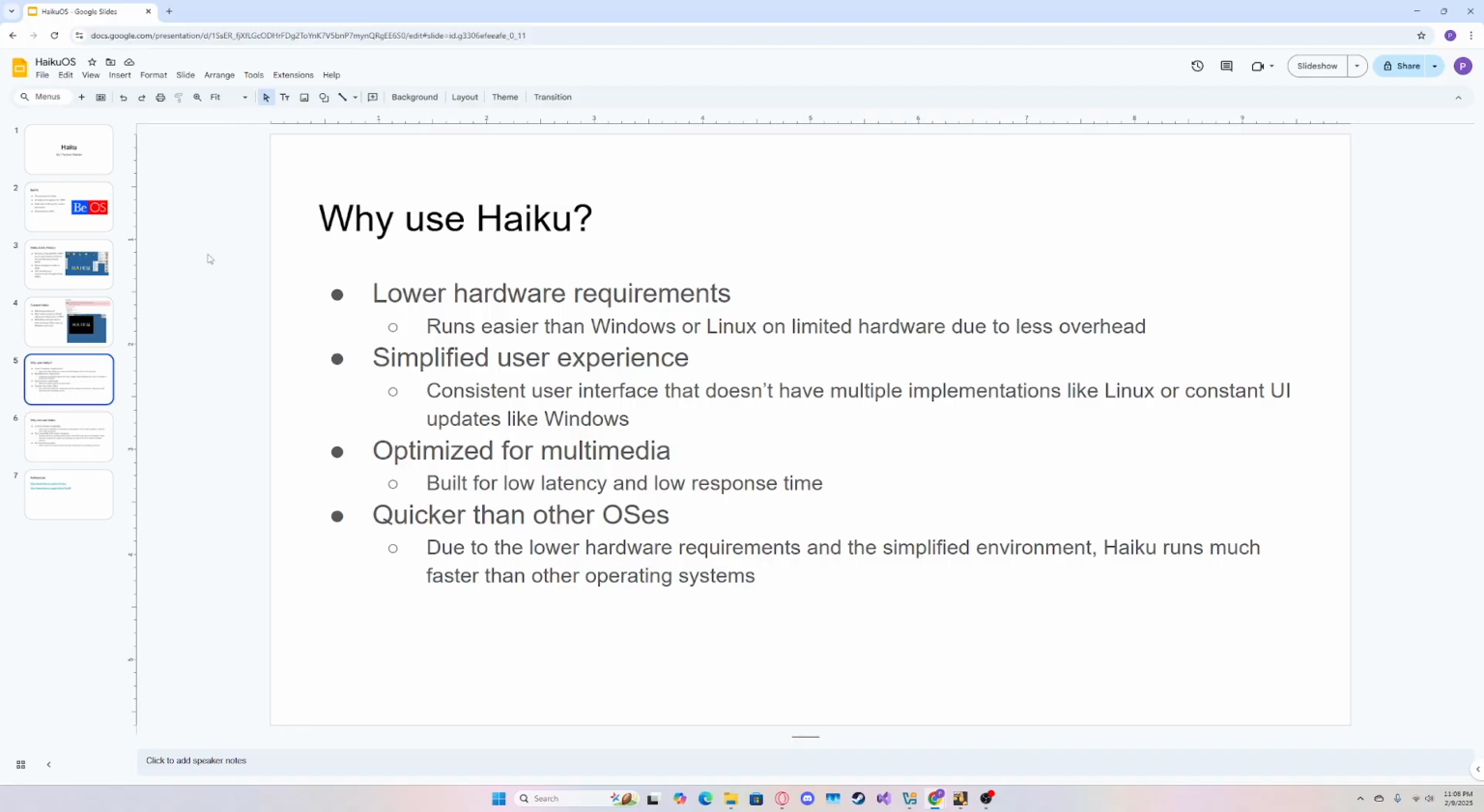Haiku is also optimized for multimedia usage, given its low resource requirements. It's built for low latency and a quick response time, and it makes it ideal for things like listening to audio or streaming multimedia videos. It is also quicker than other operating systems due to the lower hardware requirements and the simplified environment. It runs much faster than things like Linux or Windows.